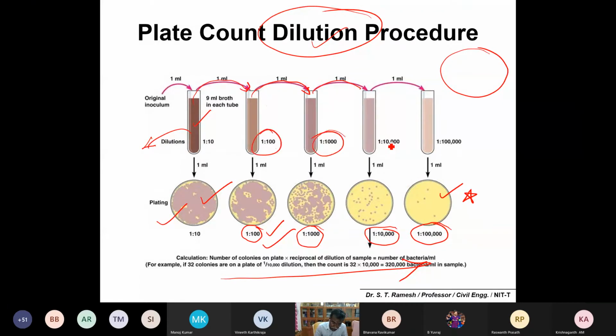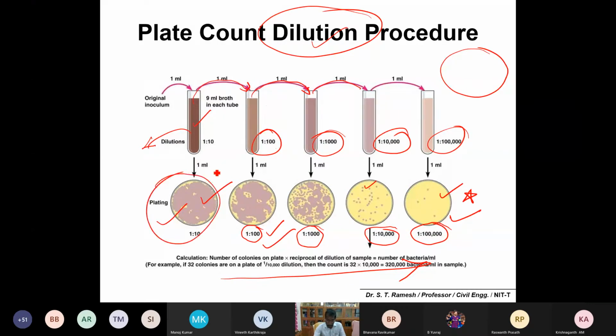If it is too much diluted, it is somewhat difficult to count because there are no microorganisms at all because of dilution, and the colony forming units are very low. And if it is too low a dilution, there could be cluster formation, and it is somewhat difficult to find out the colonies. Is it fine? So this test is, you can say, the standard plate count test.